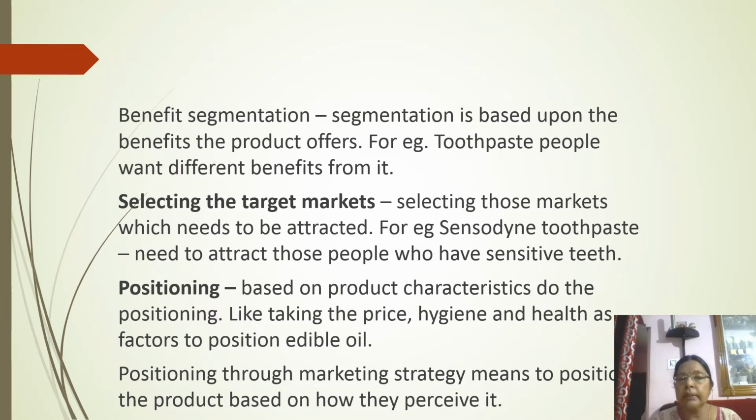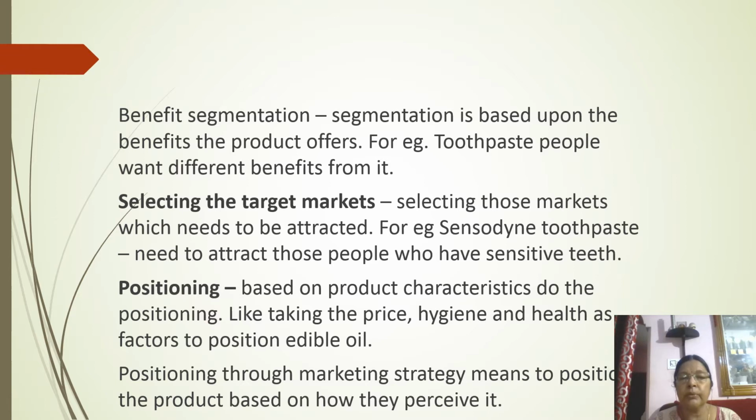So after market segmentation, they have to select the particular segment which they want to target. So depending on which particular segment the company can serve the needs of, that particular market segment is targeted by the company. Like for example, you see Sensodyne toothpaste is meant for those people who have sensitive teeth. So the marketers of Sensodyne attract customers who have sensitive teeth and want to get rid of that problem.